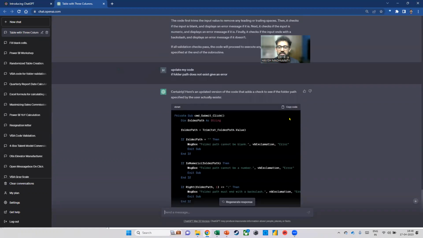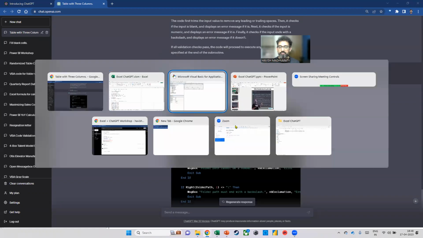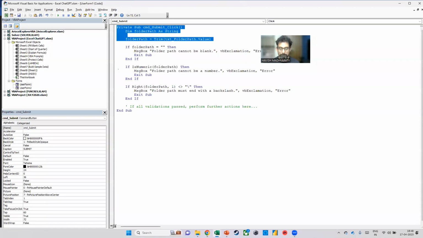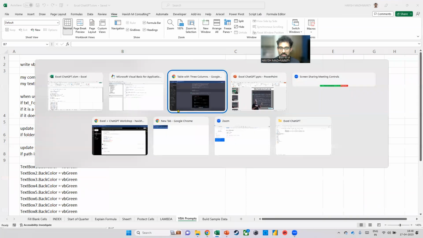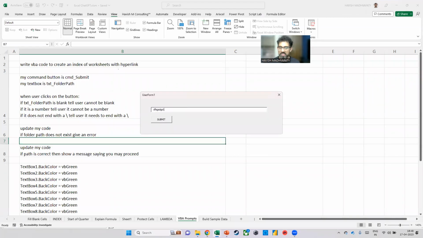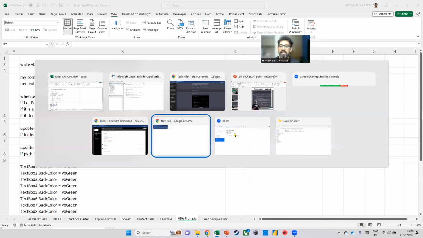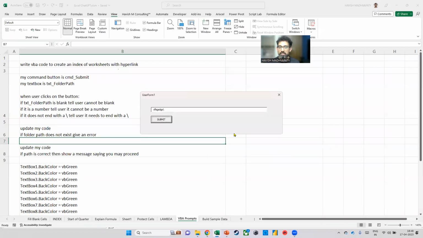So now look what happens when I copy and paste it. If I enter something like this, which is clearly not a folder path on my computer, even though it is ending with a slash, it now tells me, hey, the folder path does not exist. But assuming that I had taken a folder path that does exist on my computer, something like this, now this is a folder path that actually does exist. So now it does not give me an error.